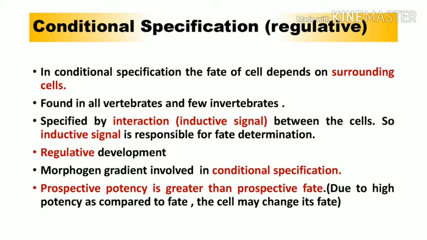In CSIR NET, they often ask questions from this area: what kind of specification will have a high potency compared to the prospective fate, or what kind of specification will have an equal potency compared to its fate. In autonomous specification, the prospective potency of the cell equals its fate, so the cell develops according to its fate. But in conditional specification the potency is much greater than the fate, so the cell has the capability to change its fate and develop according to the changed fate.